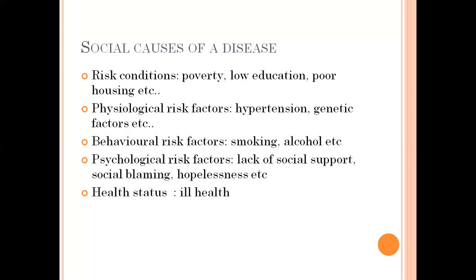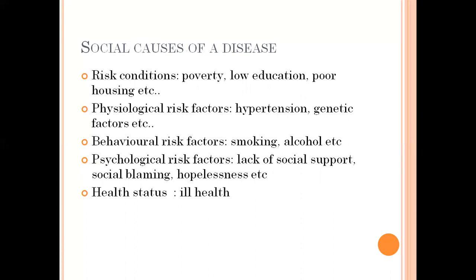Next, what are the social causes of a disease? Social causes of a disease means the disease which occurs because of the environment or the surrounding environment of that individual. So it includes first, risk conditions. There are different types of risk conditions, of which the main one is poverty.